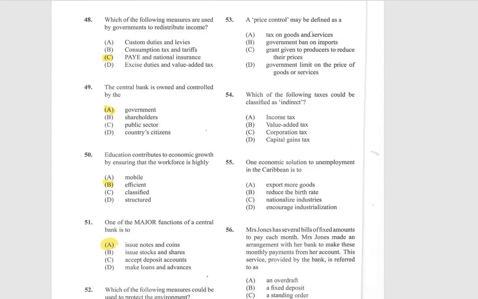A price control may be defined as a government limit on the price of goods and services. Which of the following taxes could be classified as indirect? And it is a value added tax, which is added to your goods and services. So you get charged when you're buying those products. One economic solution to unemployment in the Caribbean is to encourage industrialization.